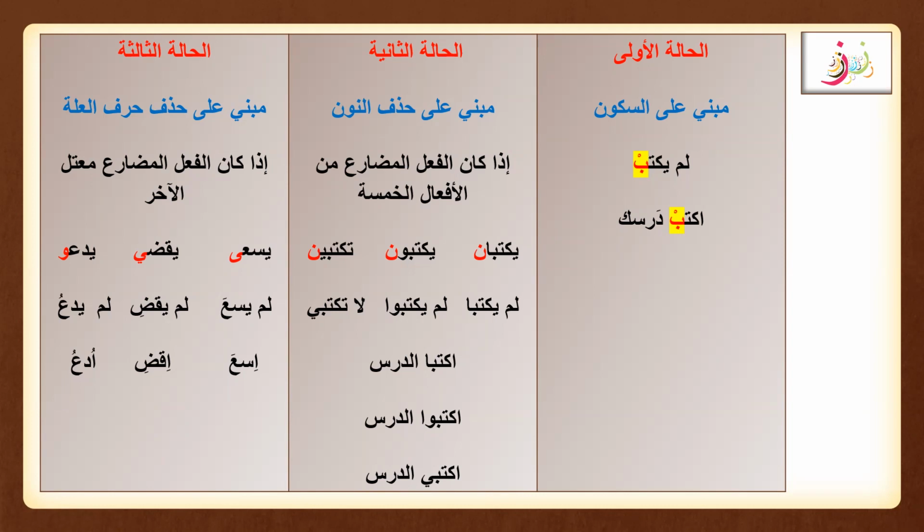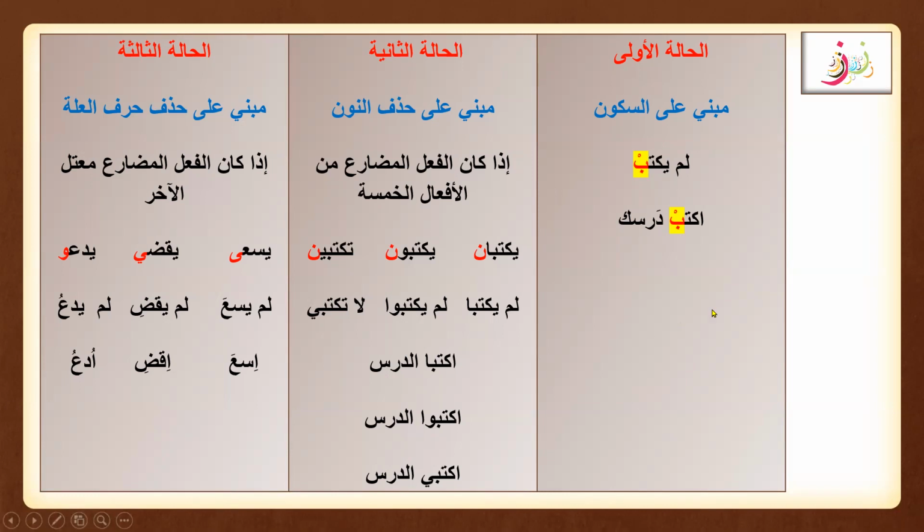And lam amr is just the mudari preceded by lam amr. There are lots of three or four types of commands used in the Quran, and inshallah we are going to learn them. And this one, commanding with fi'l amr, is the most widely used in the Quran.